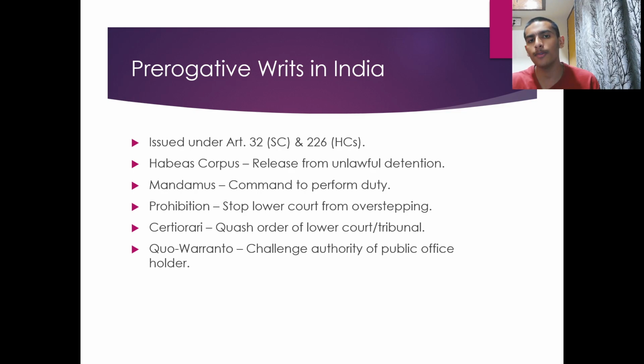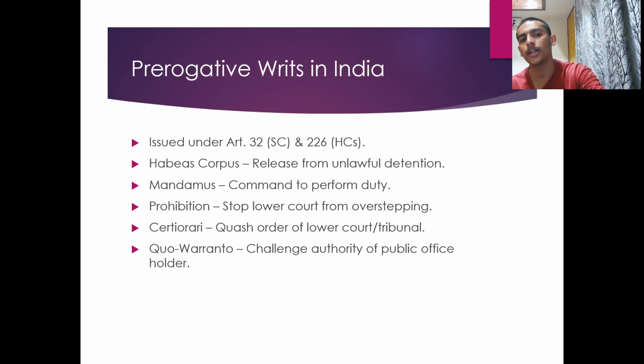Then writs as well, a small topic is given. So a short note may be asked on prerogative writs in India. You need to understand Article 32 and 226: 32 with regards to the Supreme Court, 226 for the High Court. So five writs are mainly there. First is habeas corpus, that is unlawful detention. If a certain person is being unlawfully detained by a certain authority, mainly a public authority, without being given any reasons, then he can approach the court by a writ of habeas corpus for the unlawful detention.